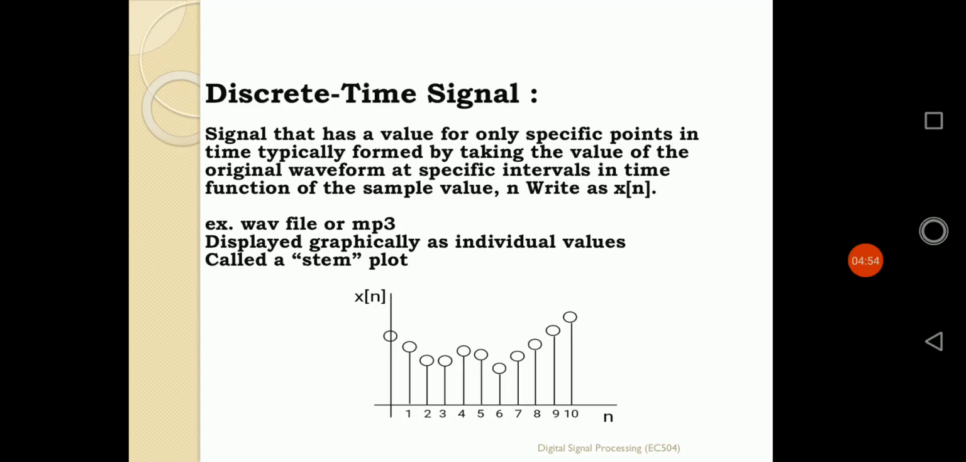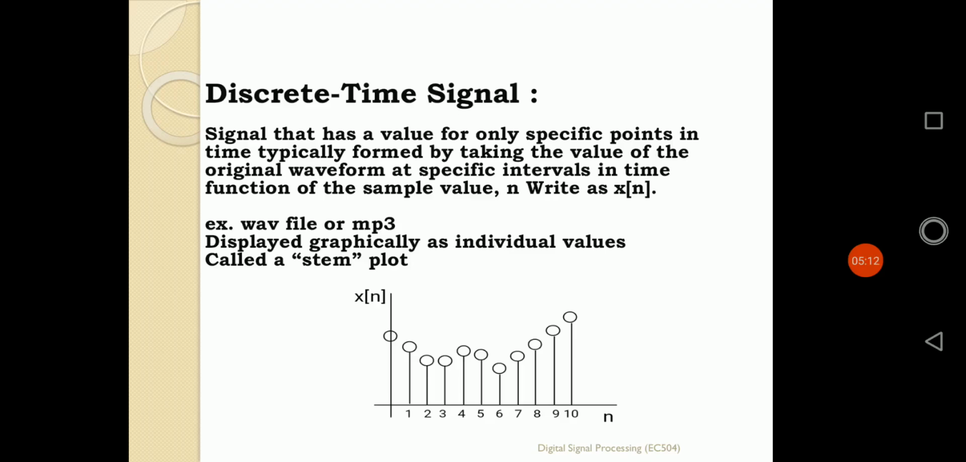Suppose, in that way, if I want to show the graphical representation of that discrete time signal, it will be like this one. That means here the signal is being represented with respect to time. Here the time is defined by n, so the signal will normally be defined by x of n.